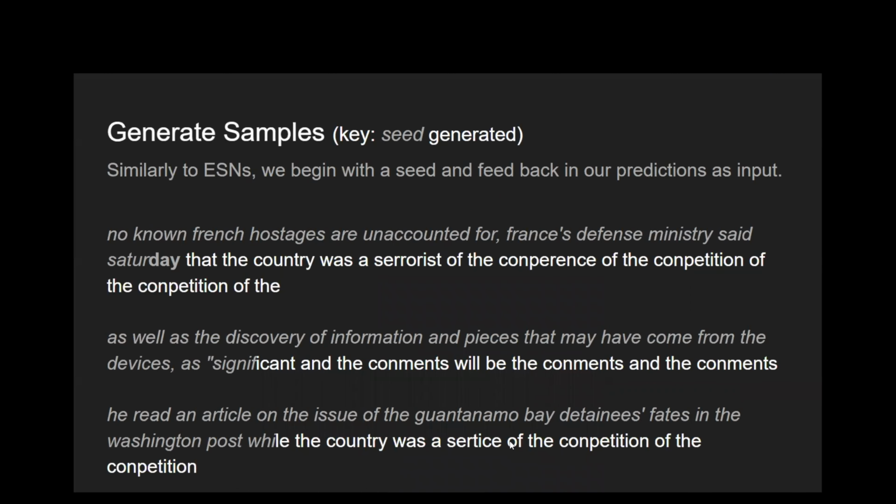Further, here we can see some results that have been generated by the LSTM model. Initially we seeded it, similar to the ESN model. We begin the prediction with some seeds and feed our prediction back as input. Here we can see the LSTM model trying to predict some new words, compared with the ESN model, maybe similar.